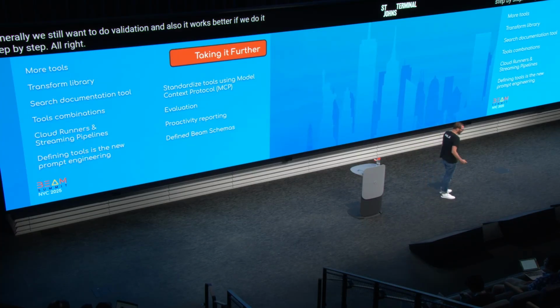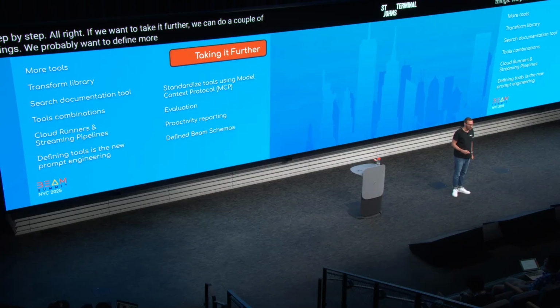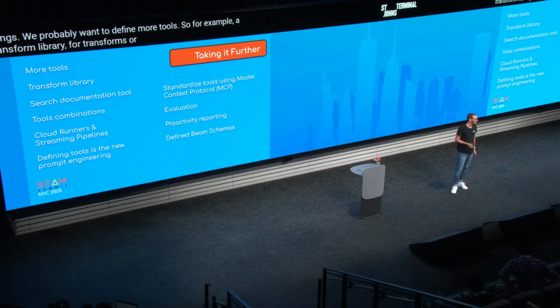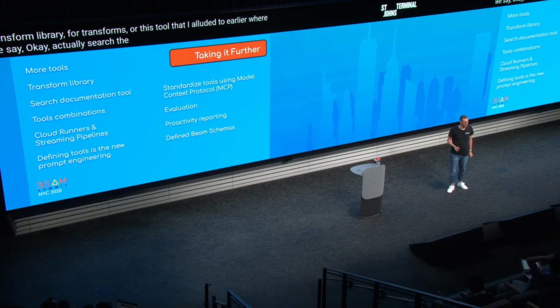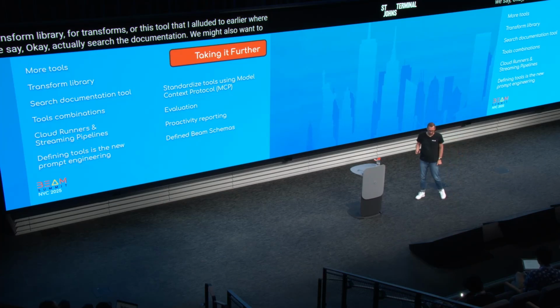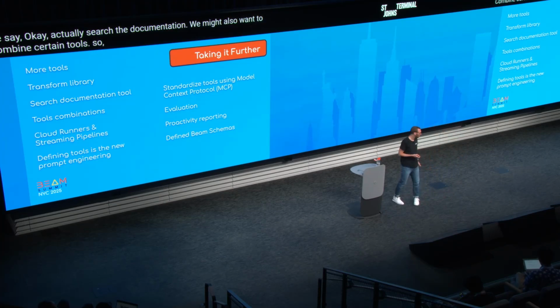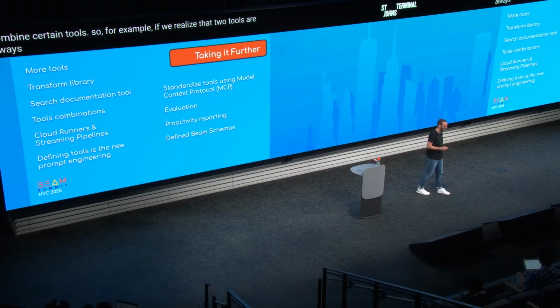All right. If we want to take it further, we can do a couple of things. We probably want to define more tools. So for example, a library for transforms, or this tool that I alluded to earlier where we say, okay, actually search the documentation. We might also want to combine certain tools. So for example, if we realize that two tools are always called one after the other, it doesn't need to be two tools. We should probably combine it.